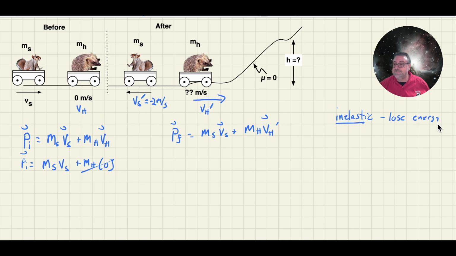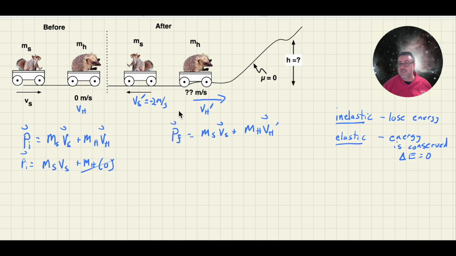In elastic collisions, energy is conserved. That is, there is no change. Now, if objects collide and stick together, then you are guaranteed not only to have an inelastic collision, but you're going to maximize energy loss, and that's called a perfectly inelastic collision.